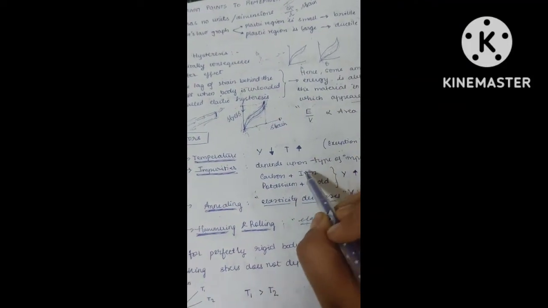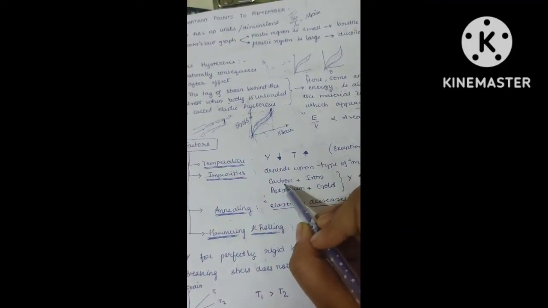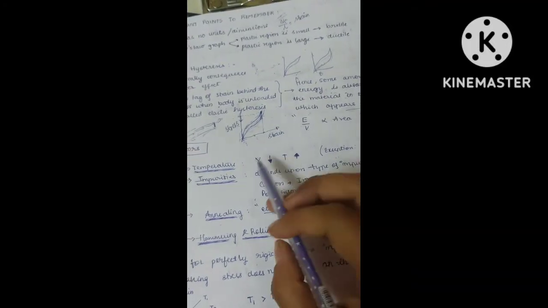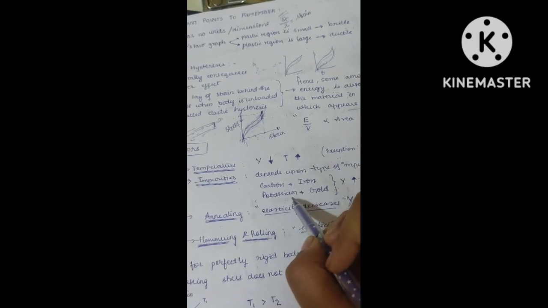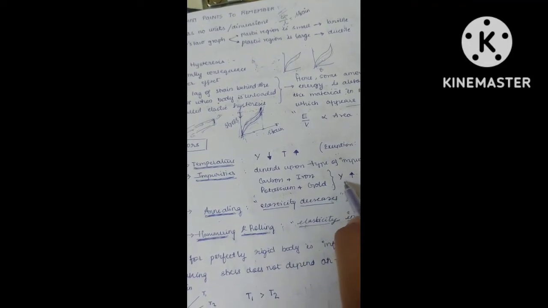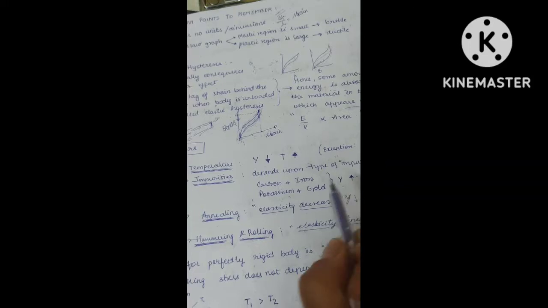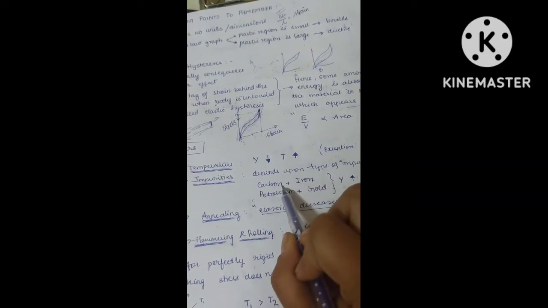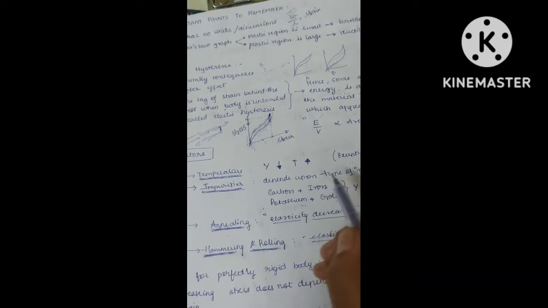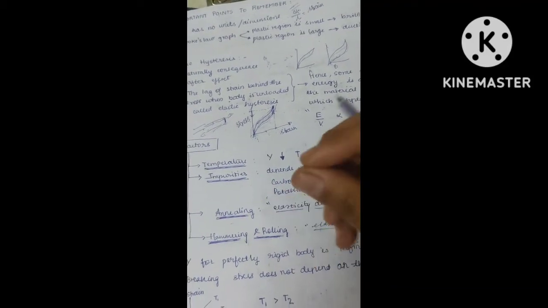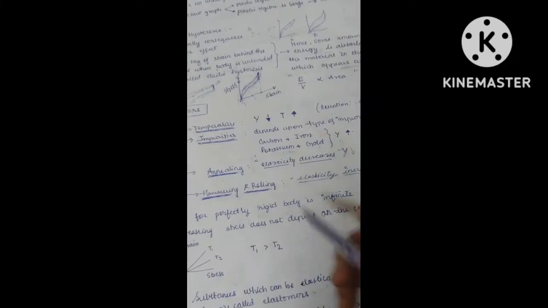For example, for iron, if I am adding carbon, Young's modulus will increase, elasticity also will increase. For gold, if I am adding potassium, then Young's modulus will also increase, elasticity will also increase. So for iron, carbon is added, and for gold, potassium is added, to make their elastic nature more strengthened.